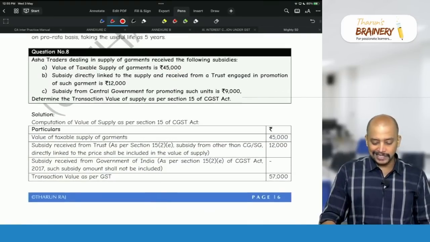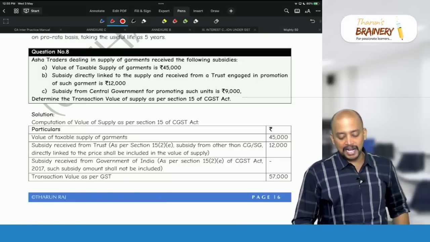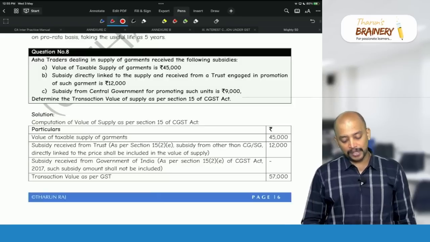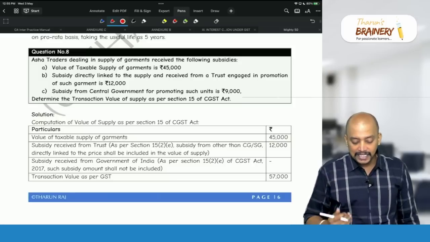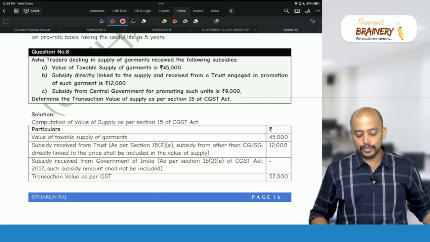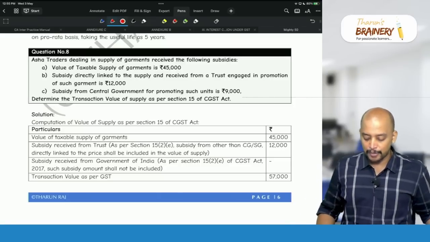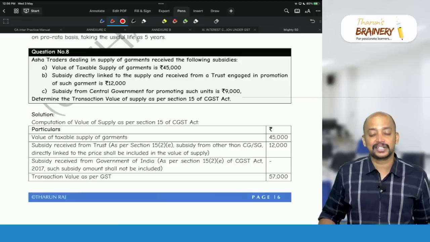Question number 8. Asha traders dealing in supply of garments received the following subsidies. Value of taxable supply of garments is 45,000. Subsidy directly linked to the supply and received from a trust engaged in promotion of the garment is 12,000. Subsidy from central government for promoting such units is 9,000. Determine the transaction value as per section 15.